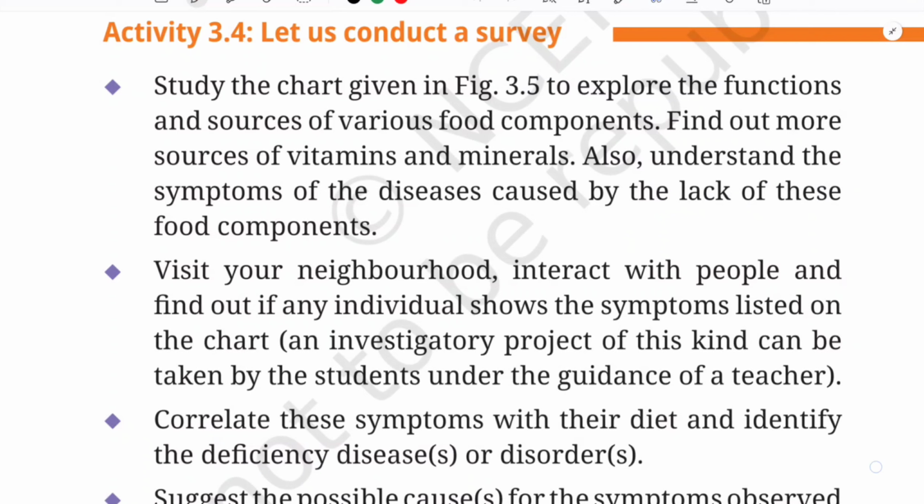And there is a chart here in today's part of this chapter, a chart of all the vitamins, their deficiency, their symptoms, the name of the disease, their functions, and the sources through which you can cure the diseases. All right, so the chart that we are going to do today is very important, okay, so please listen very carefully.